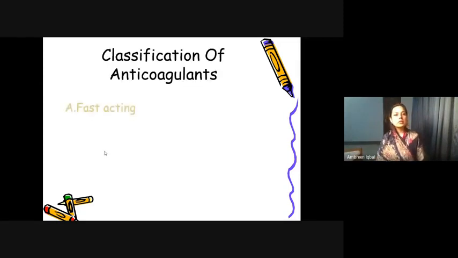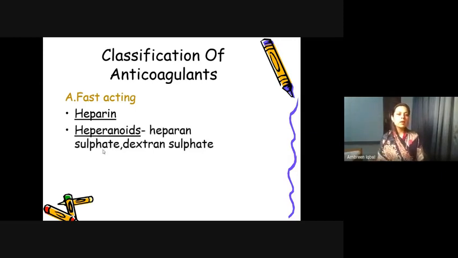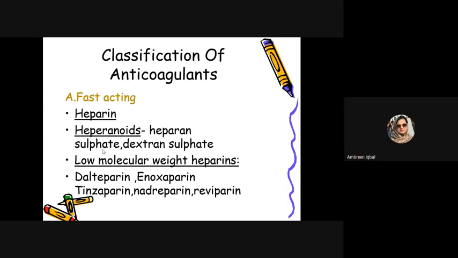Now we're going to discuss the classification of the anticoagulants, meaning what drugs can possibly be used. There are two categories: fast acting and slow acting. Fast acting is heparin or heparin-type drugs like heparin, heparan sulfate and dextran sulfate. Low molecular weight heparins: dalteparin, tinzaparin, nadroparin, and reviparin.